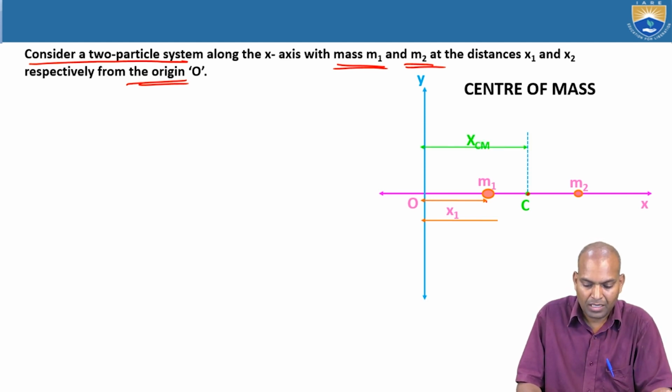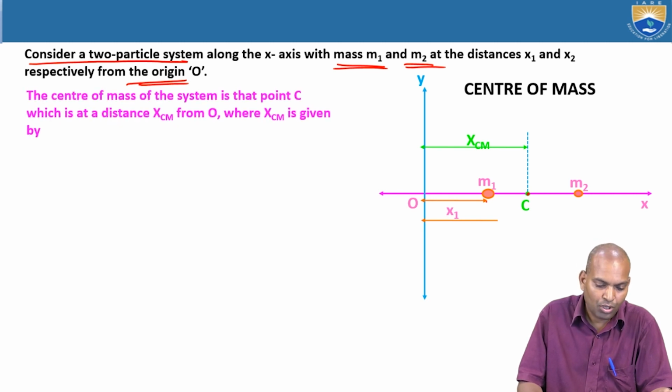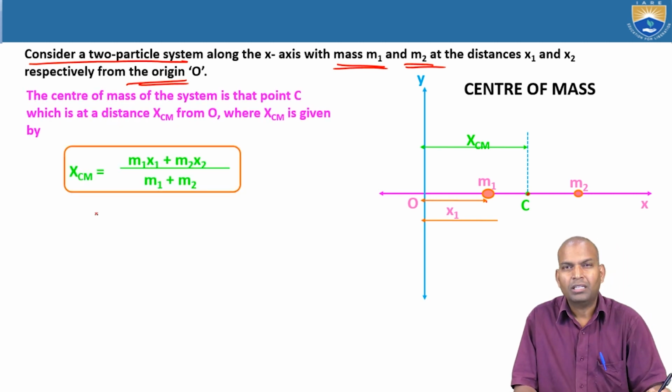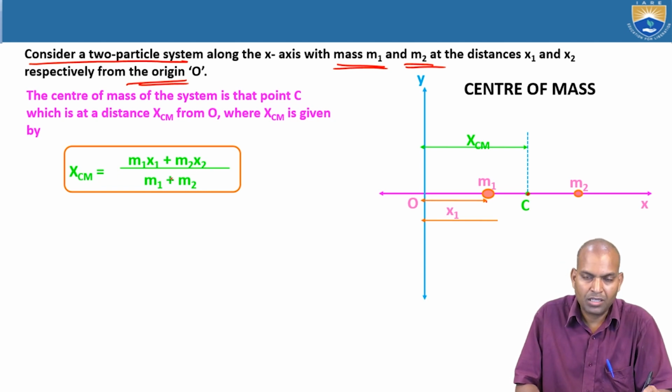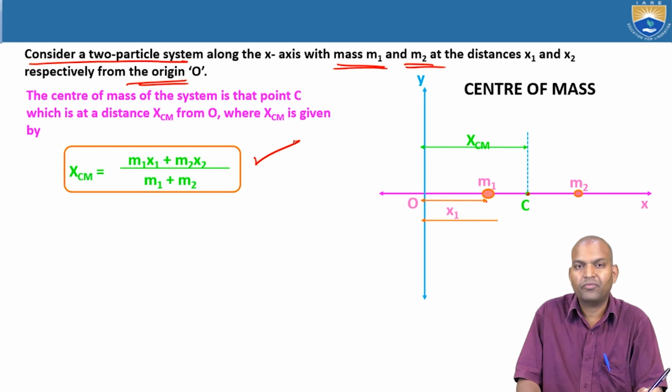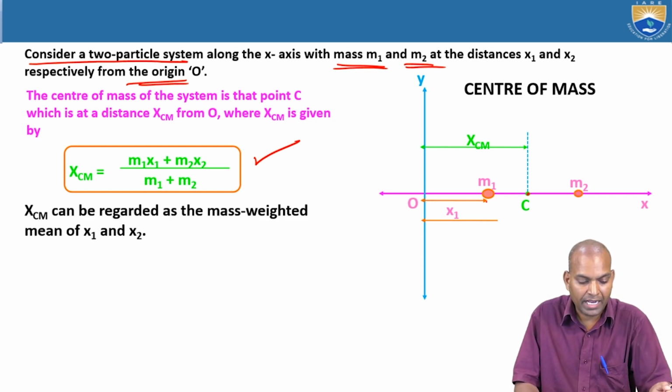Here the distance of the center of mass from OY is xcm. How do we find xcm? xcm equals (m1 x1 plus m2 x2) divided by (m1 plus m2). This indicates the distance of the center of mass from OY, the reference axis.